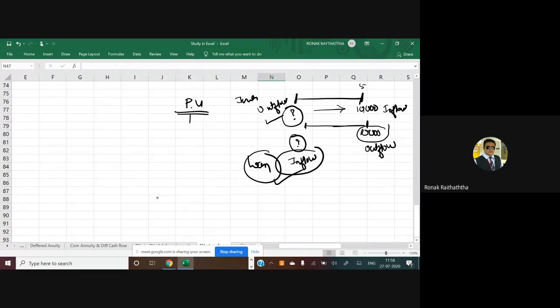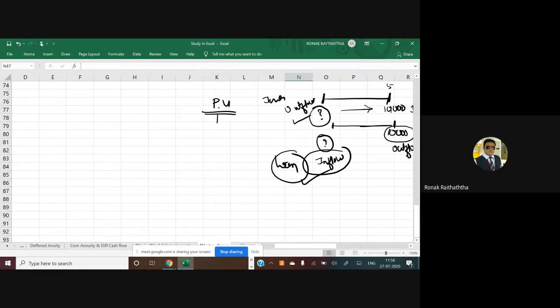This is the present value of the loan. As simple as that. Very clear? So this is applicable to inflow as well as to outflow. Now it should be very clear to all of you. If you have any doubt in interpretation of this, you can clarify that to me right now. Anyone? No, sir. Okay, thank you very much.